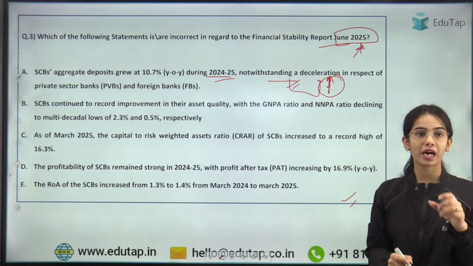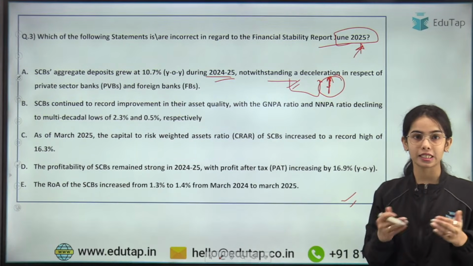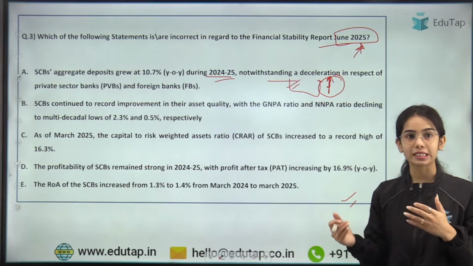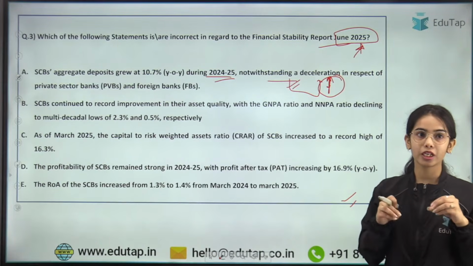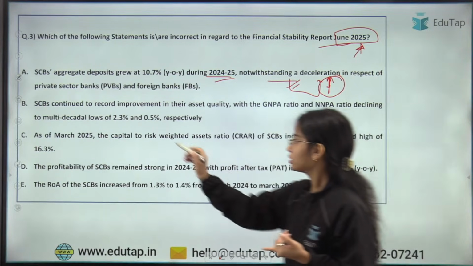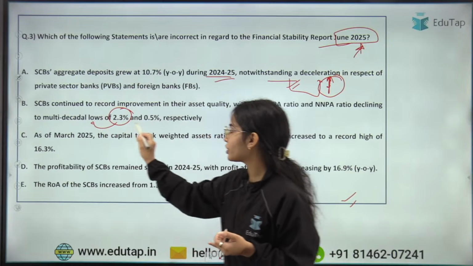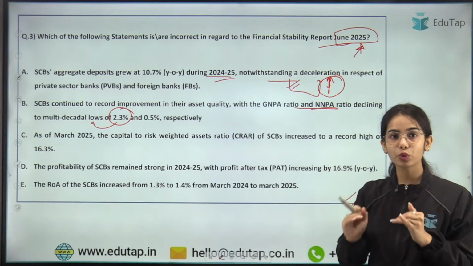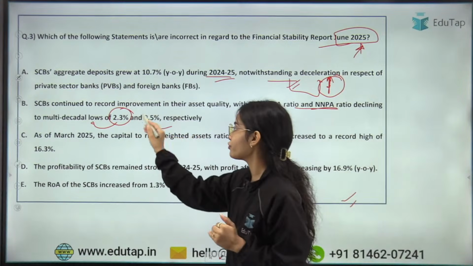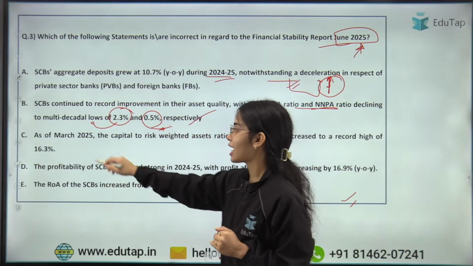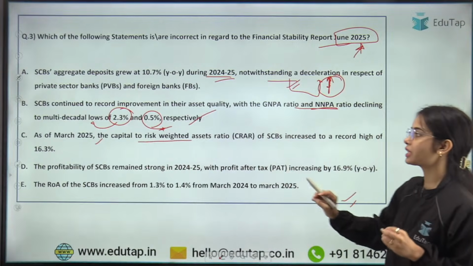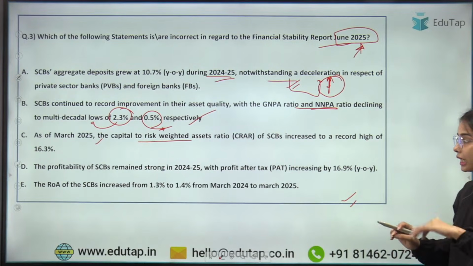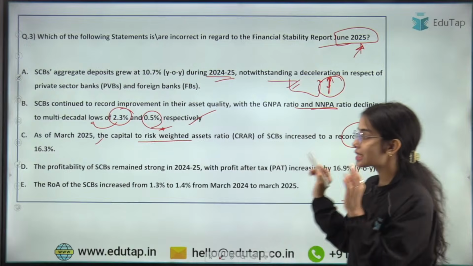The scheduled commercial banks continued to record improvement in their asset quality, and the gross non-performing asset decreased to a multi-decadal low of 2.3%, and the NNPA, that is net non-performing asset, reduced to a multi-decadal low of 0.5%. Absolutely correct. As of March 2025, the capital to risk weighted asset ratio of the scheduled commercial banks increased to a record high of 17.3%.